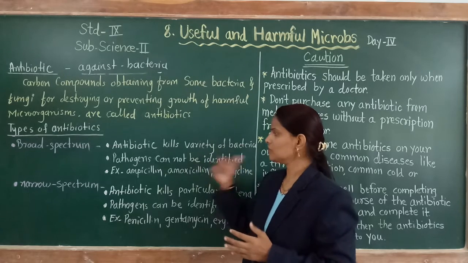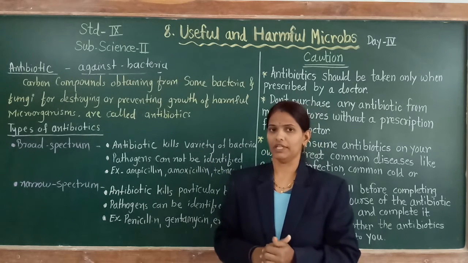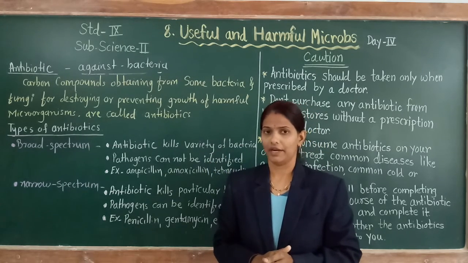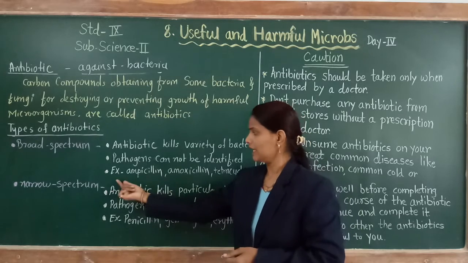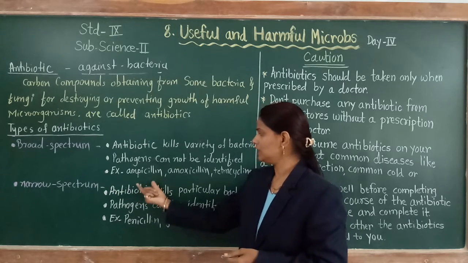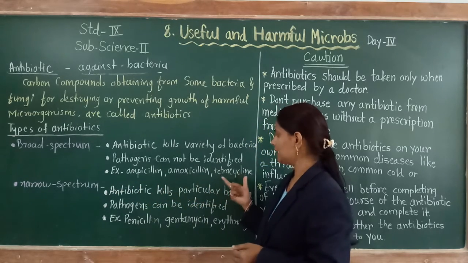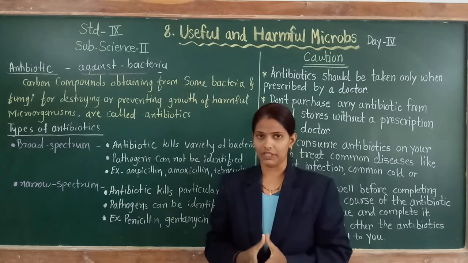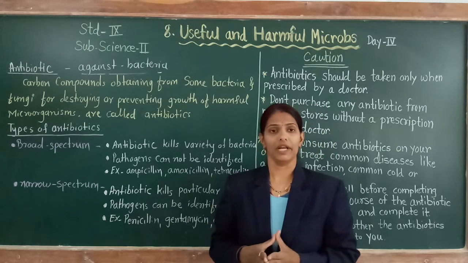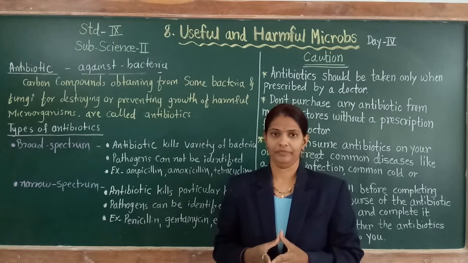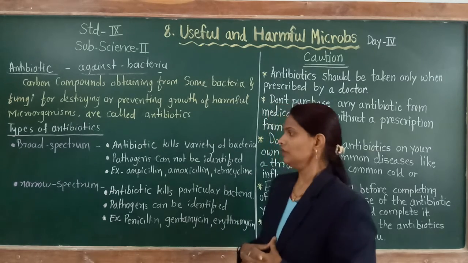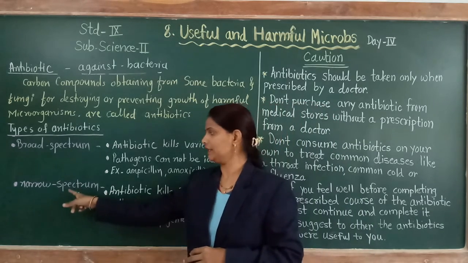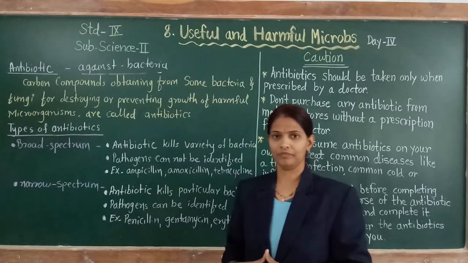This type of antibiotics is called broad spectrum antibiotics. Examples: ampicillin, amoxicillin and tetracycline. These are broad spectrum antibiotics. They are used to kill a variety of bacteria. Then the second type is narrow spectrum antibiotics.